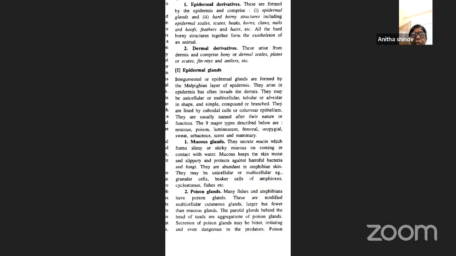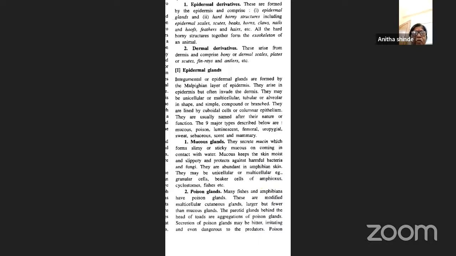And the secretion of the poison glands may be bitter, irritating, and even dangerous to the predators. So the poison glands, where do we find them? We find them in fishes as well as in the amphibians. They are nothing but modified multicellular cutaneous glands. Cutaneous means nothing but skin glands only.